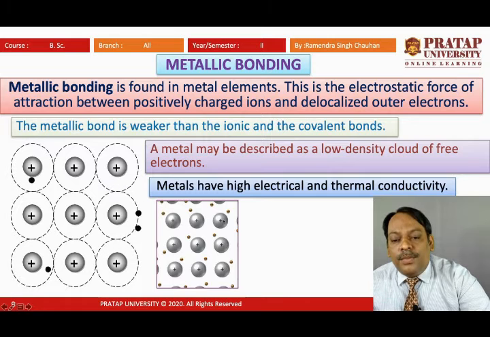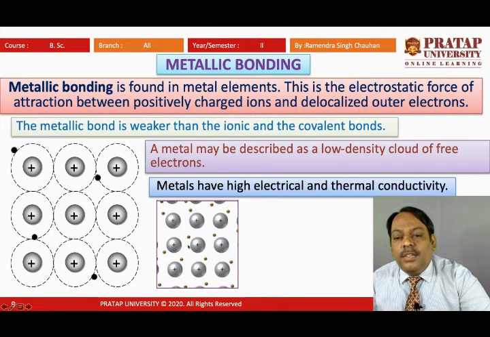So these ions are fixed, and these electrons are revolving, or shared, they are free and they are shared between all the metal. So in this way we can say that these are free electrons and they form a sea of electrons, that we will consider later on, what is the sea of electrons and how the new names are given, that we are not going to discuss here.